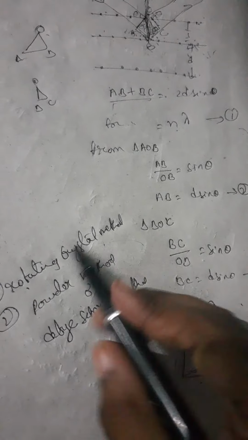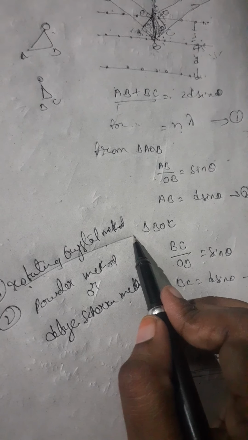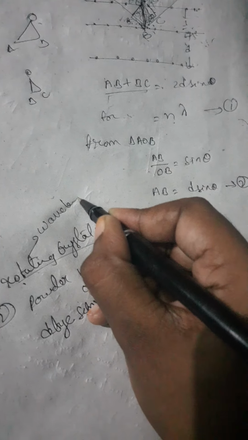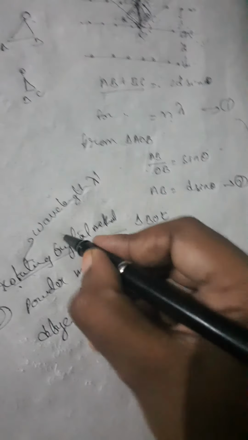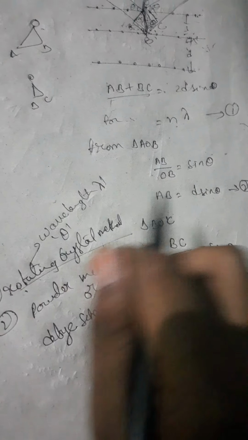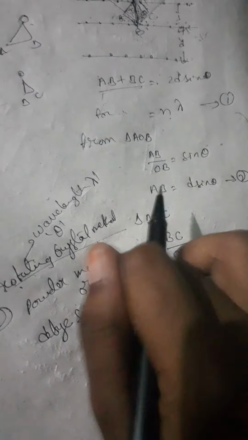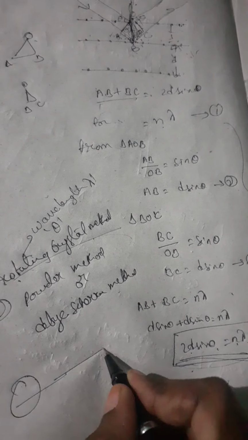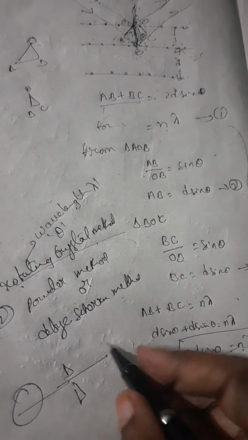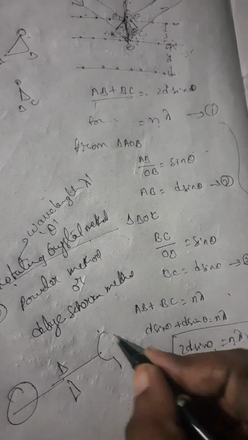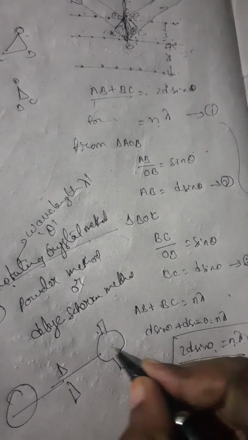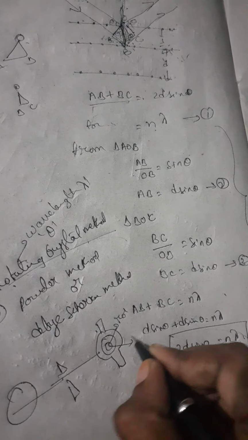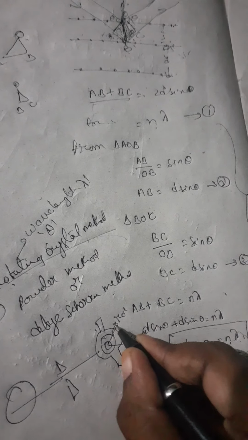I'll explain what the rotating crystal method is. In the rotating crystal method, the wavelength lambda is fixed, and we only see the angle, the maximum angle to which it is rotating. When we pass X-rays through slits, the sample is placed on the rotating crystal.